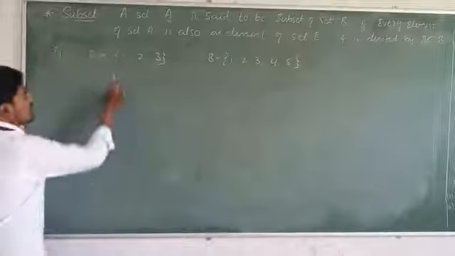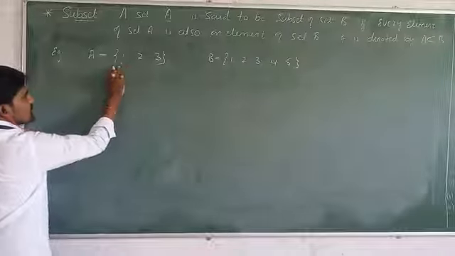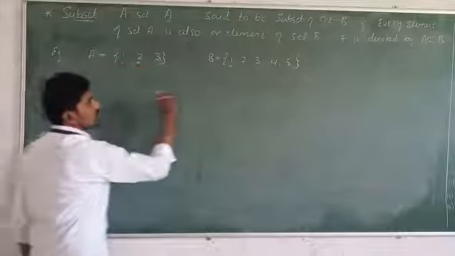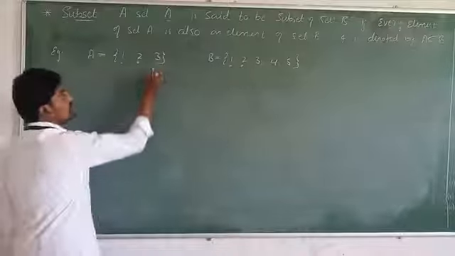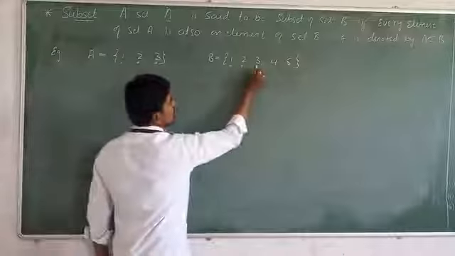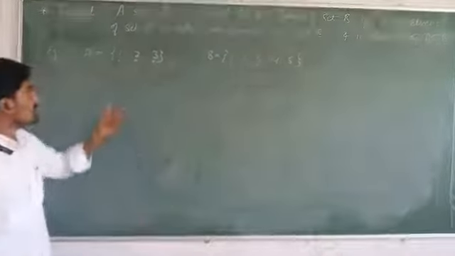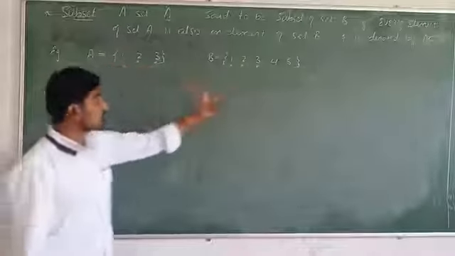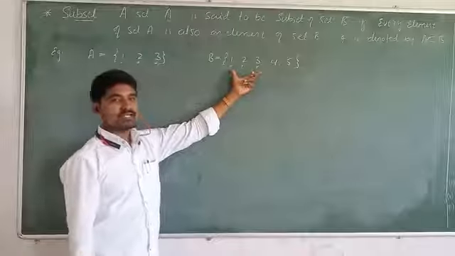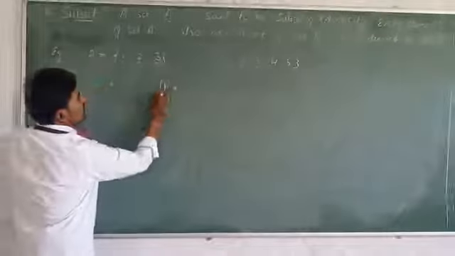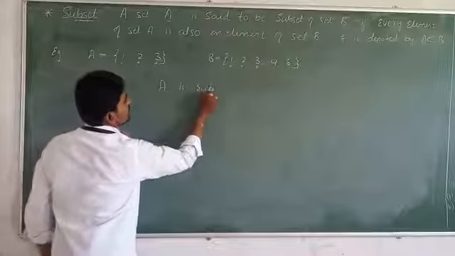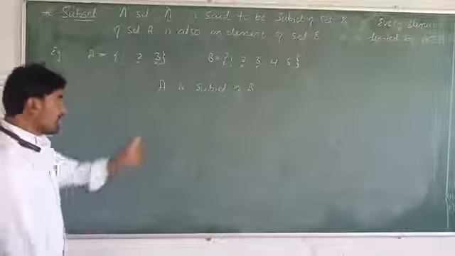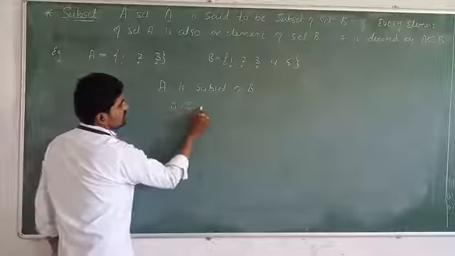Observe that 1 is present in set A as well as in set B. 2 is present in set A as well as in set B. 3 is present in set A as well as in set B. So all elements of set A are also elements of set B. Then we call A a subset of set B, and it is denoted by A ⊆ B.